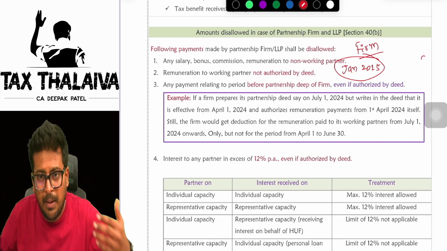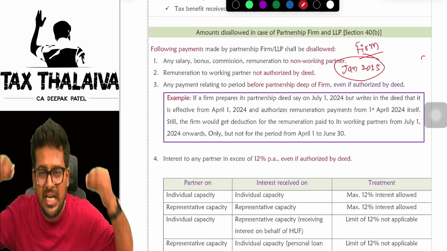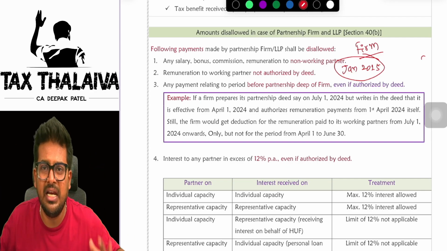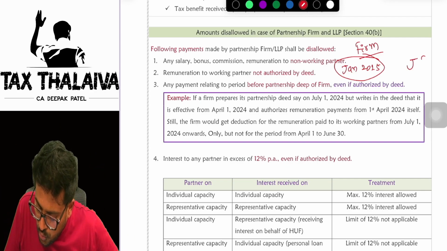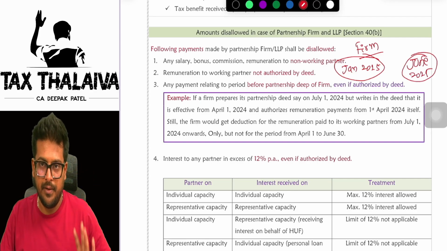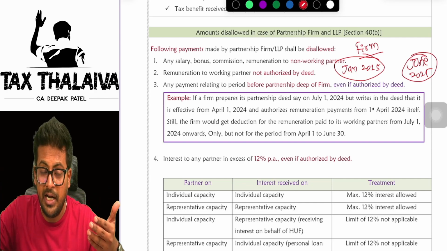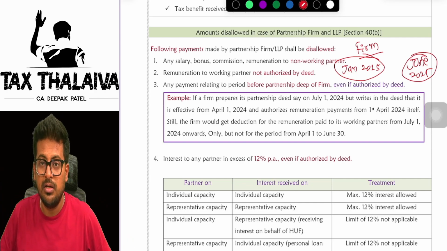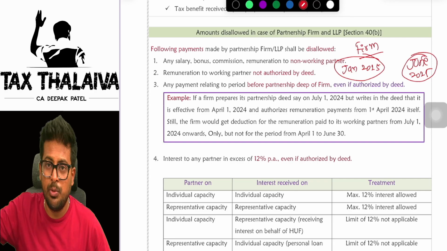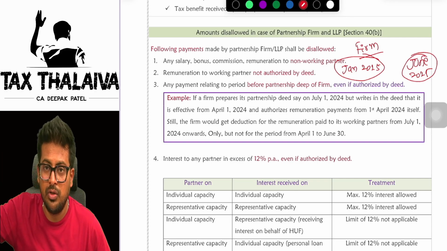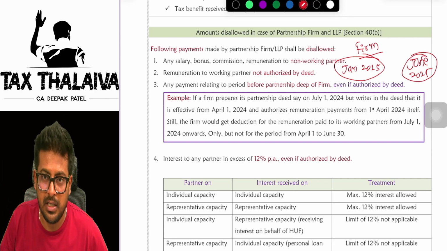But at the time of starting the partnership firm, you did not have any partnership deed at all. You did not create a deed. But in the month of June 2025, you created a partnership deed. And in that deed, all partners are writing that partners are eligible for monthly remuneration of 10,000 rupees. For example, it is written.